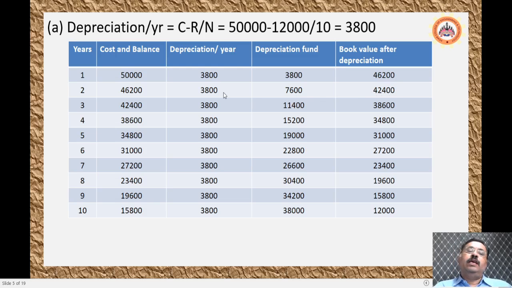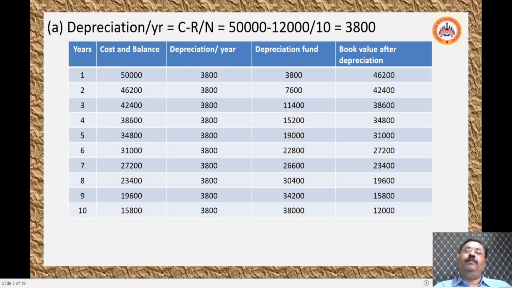And the book value, 50,000 minus 7,600, will be 42,400. Similarly, for the third year, the depreciation will remain constant. The last period's book value will be considered as the initial amount, and the depreciation is constant. The total depreciation will be 7,600 plus 3,800, which is 11,400.